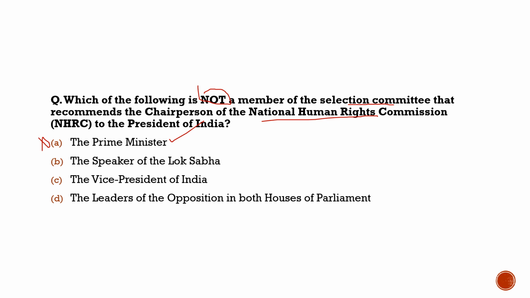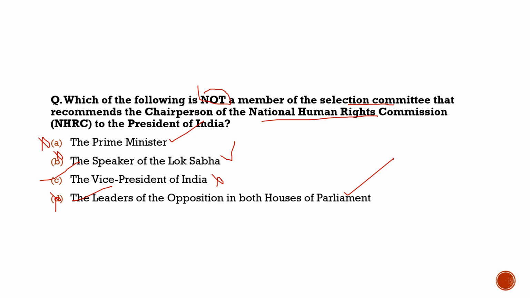The second statement says the Speaker of the Lok Sabha. 100%, he is a member of the selection committee, but with respect to the question, this statement is also incorrect. Third, the Vice President of India. He is not a member of the selection committee who recommends the chairperson of the National Human Rights Commission. So with respect to this question, it is option C which is correct because he is not a member of the selection committee. Fourth statement, the leaders of the opposition in both houses of parliament, 100% correct. They are the members of the selection committee. So with respect to this question, it is also incorrect.